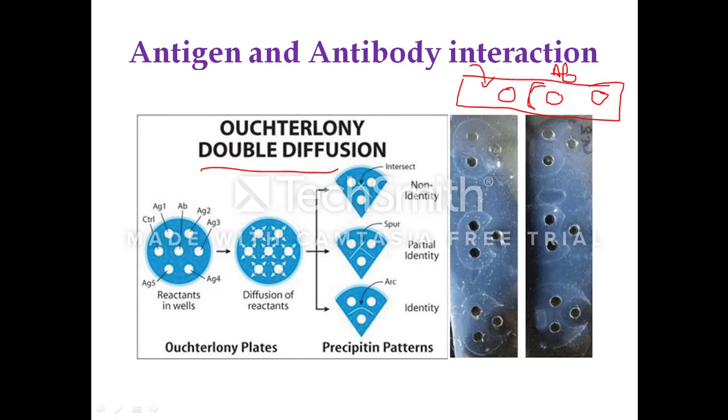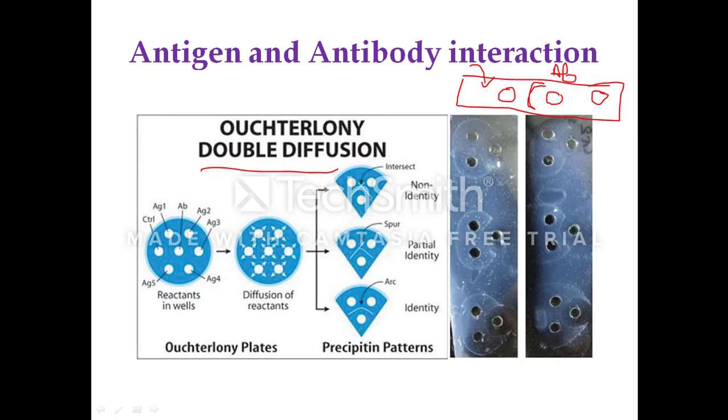If you get two opaque lines between the two antigens with the antibody, crossing over each other, that indicates that both the antigens are non-identical and they are binding to the antibody at different antigenic determinants.